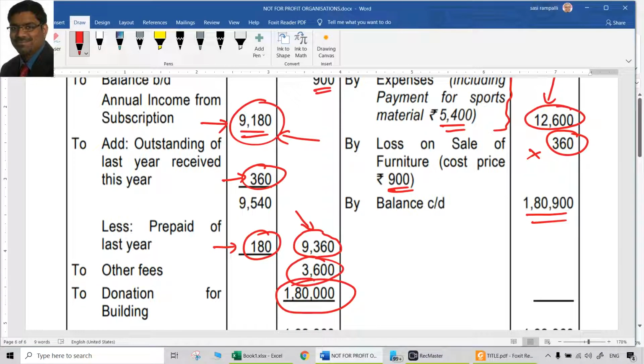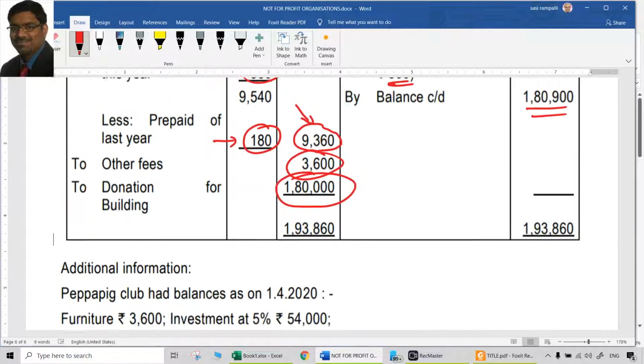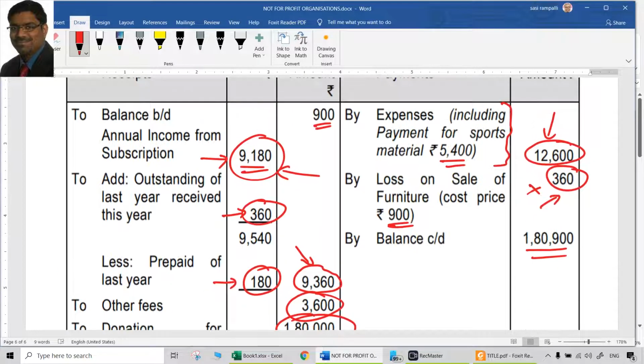Then comes the loss on sale of furniture 360 and cost price is 900. So there is furniture separately there. We will treat all of the items related to furniture in one shot. So let us not get into this 360 now. We have to treat it separately in the furniture.